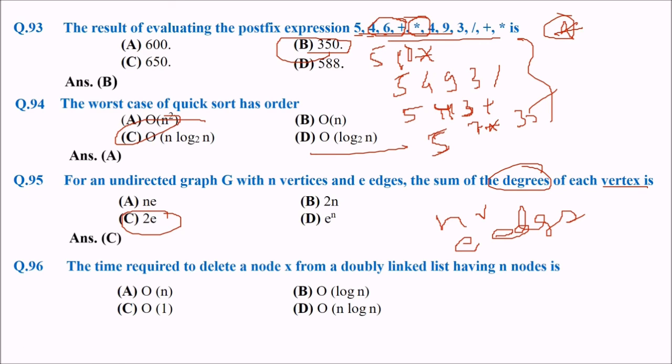The time required to delete a node X from a doubly linked list having n nodes is, we have seen this already, order of 1. So these are a few more questions on data structures, and in algorithms we will be taking more of them. Thank you so much.